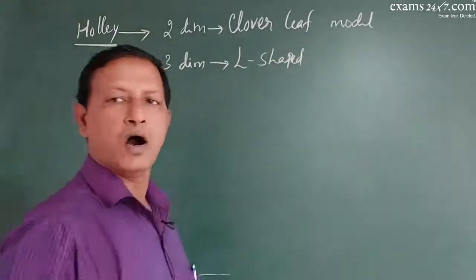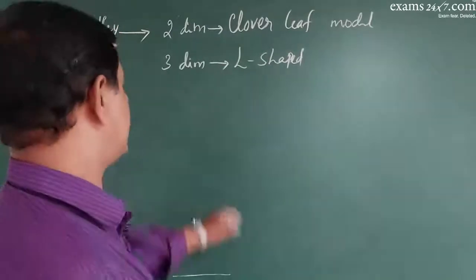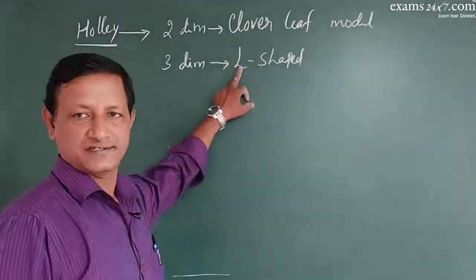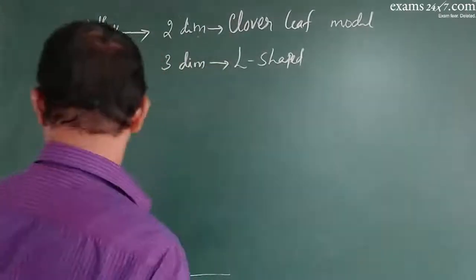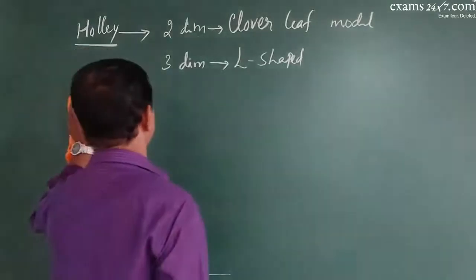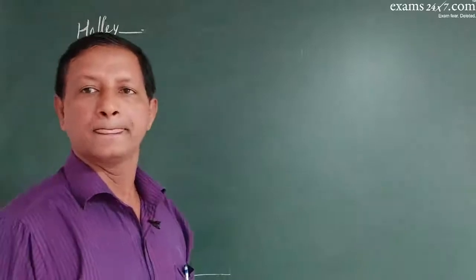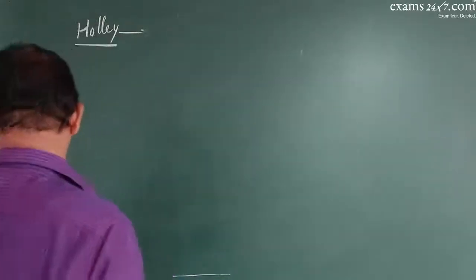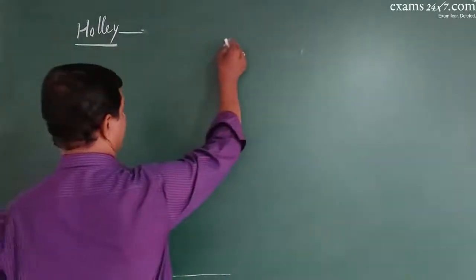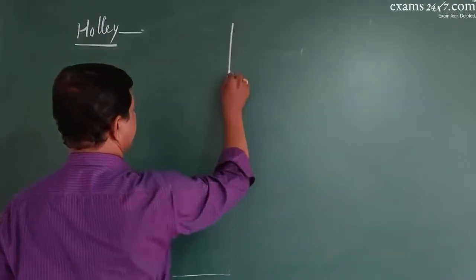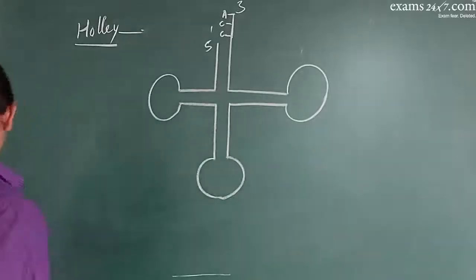If you watch the videos of tRNAs on YouTube, you will find these L-shaped tRNAs. That is the three-dimensional view. In two-dimensional view, it looks like a clover, the leaf of a plant called clover, and that clover leaf model was proposed by Robert Holley.